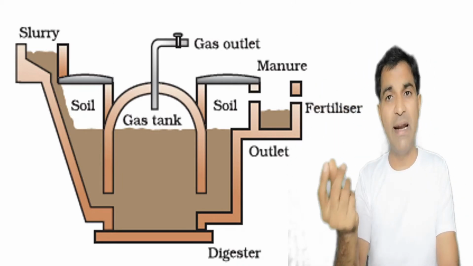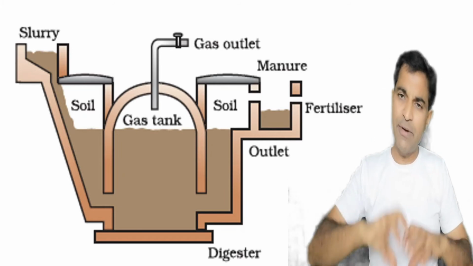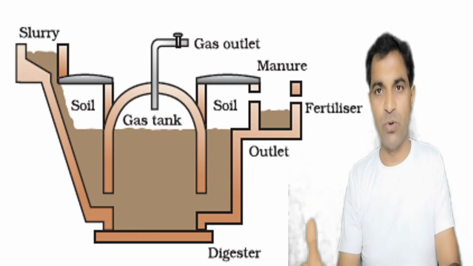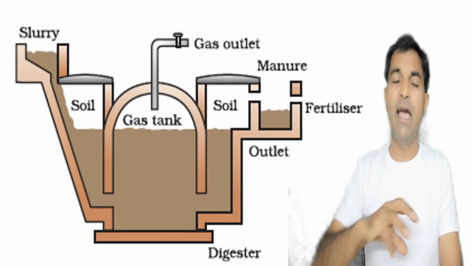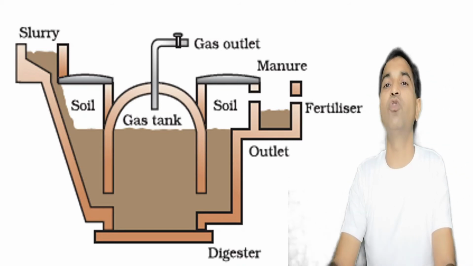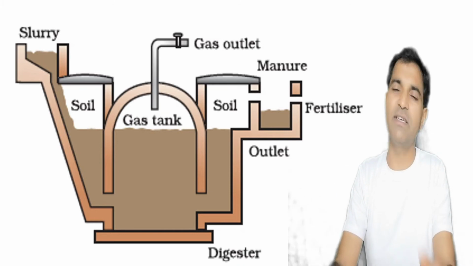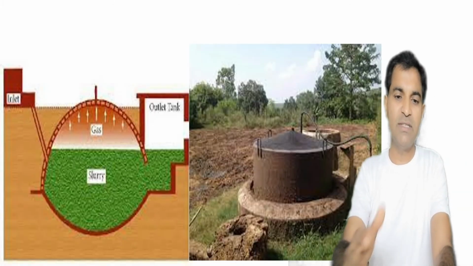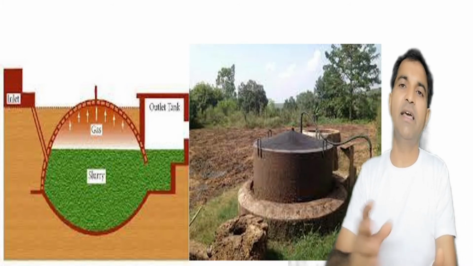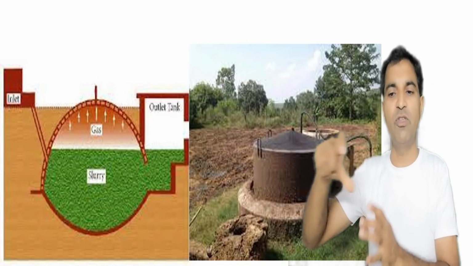That gas will be used in a kitchen to light the lamp or to cook food, right? And after giving out the gas, this slurry will become manure, a pool of nutrients, and it may be utilized as a manure or fertilizer for our plants. So this is very helpful to our farmers in multiple ways. Now this is a different photo of the same gobar gas plant: inlet, slurry, gas production, and outlet tank for the manure production, right?